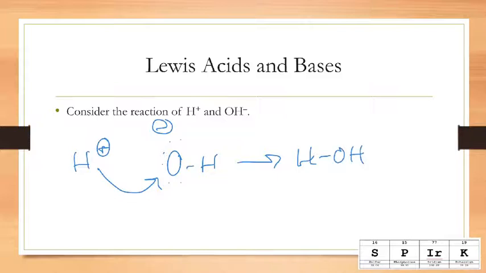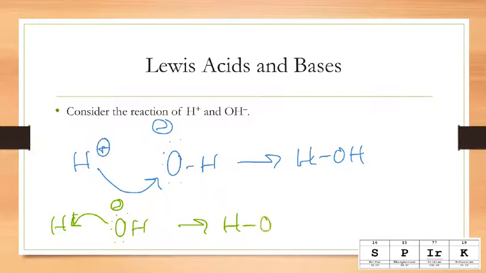The other theory is that H+ and OH-, again with its lone pairs, the OH donates its lone pair to the H+. So since the H+ is accepting the electrons, it is the Lewis acid.